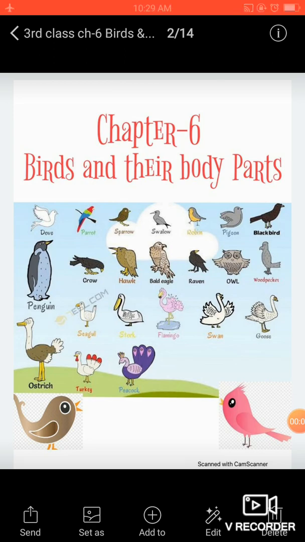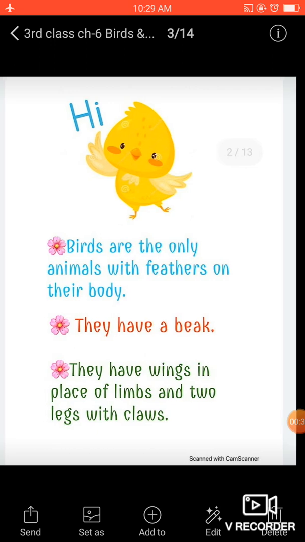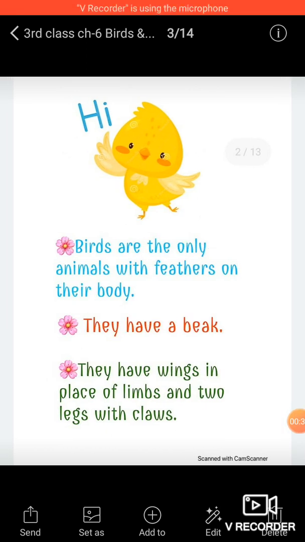Students, today we are going to start with the chapter birds and their body parts. As you can see in the picture, there are so many types of birds, and all of them have different features also. All birds are the only animals who have feathers and wings on their body, and they have a beak. They have a beak to eat food, and they have wings in place of limbs.